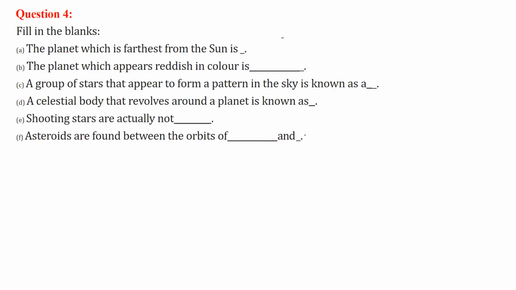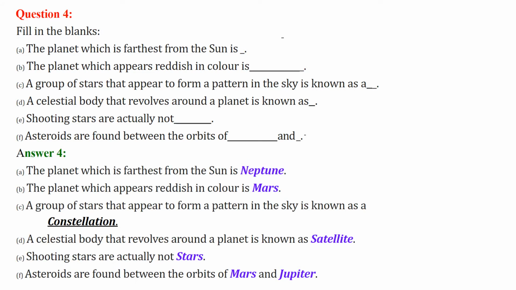Fill in the blanks. The planet which is farthest from the sun is Neptune. The planet which appears reddish in color is Mars. A group of stars that appear to form a pattern in the sky is known as a constellation. A celestial body that revolves around a planet is known as a satellite. Shooting stars are actually not stars. Asteroids are found between the orbits of Mars and Jupiter. So this is Mars and Jupiter.